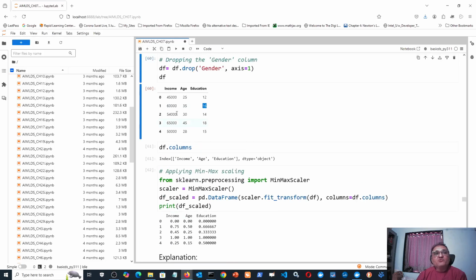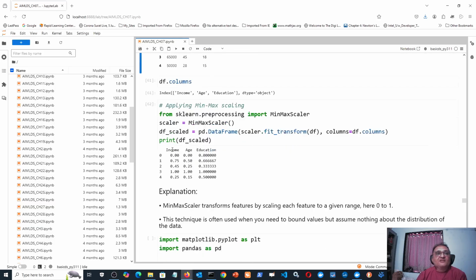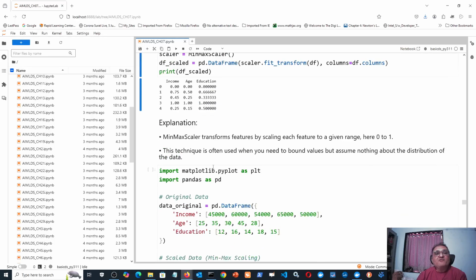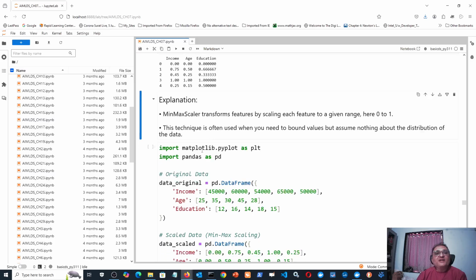You have to ensure that no feature dominates the model excessively. After scaling, the range of income, age and education is all 0 to 1, so now every feature is equally dominant.